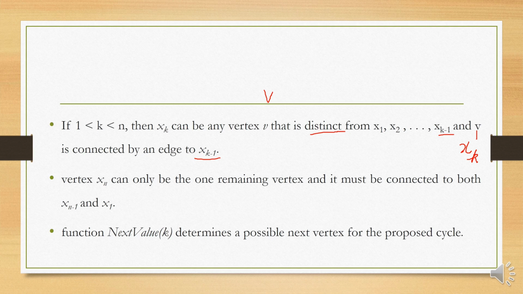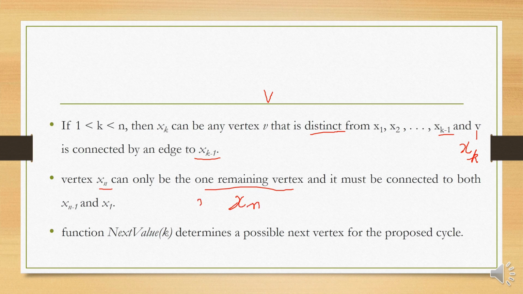The last vertex, that is xn, will be the one remaining vertex, because all other vertices have been used, so the left out vertex will be considered as xn. But it should be connected to its previous vertex. Right now we are talking about x of n.